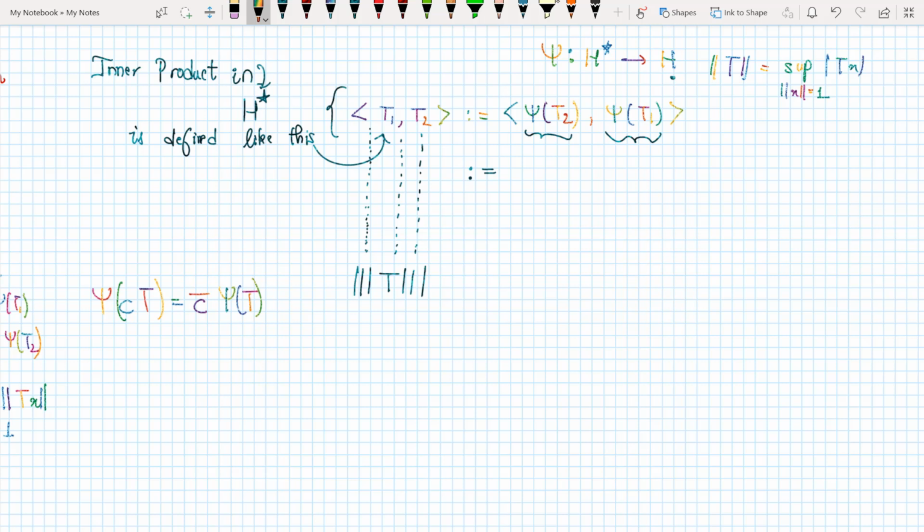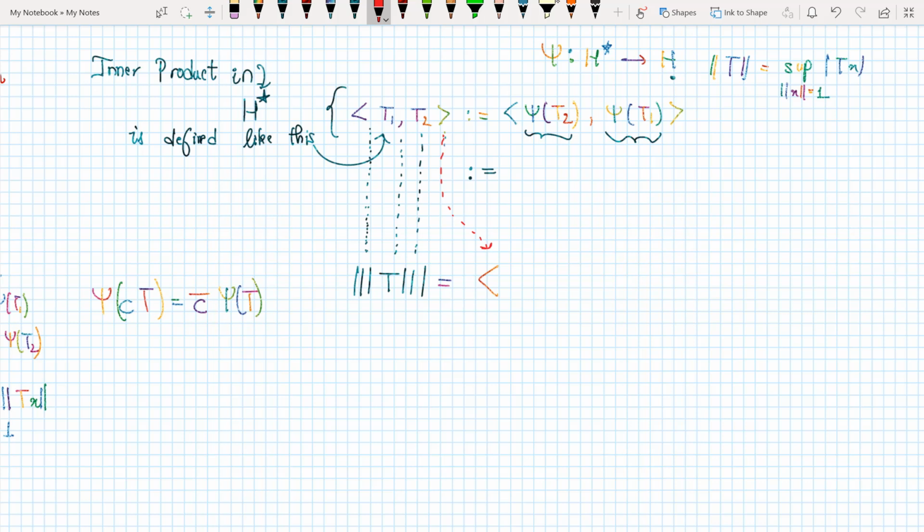Finally I want to prove that these two norms are equivalent, and the way I do it is I start by writing just a definition. So the norm induced by this inner product, let me just copy this definition down here.